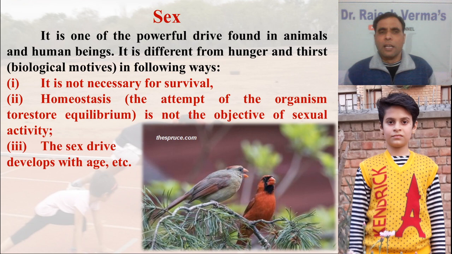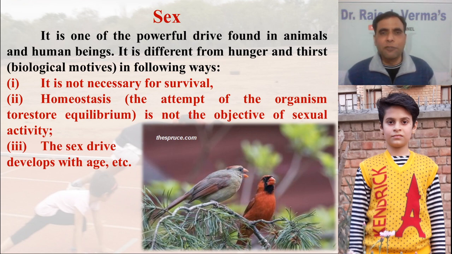First, it is not necessary for survival. Suppose that required desire or need or motive is not fulfilled, it doesn't mean that the animal will die. The first point is it is not necessary for survival. But the other two motives, hunger and thirst, are very much required for survival. The second point on which this motive differs from the other two is that homeostasis is not the objective of sexual activity, homeostasis being the attempt of the organism to restore equilibrium. This is not the motive. The motive is regeneration or reproduction.